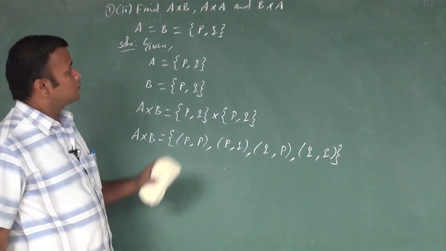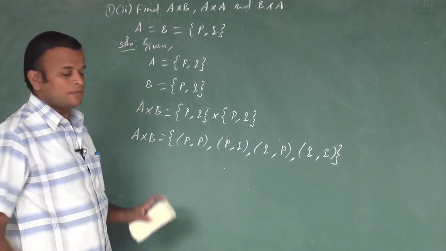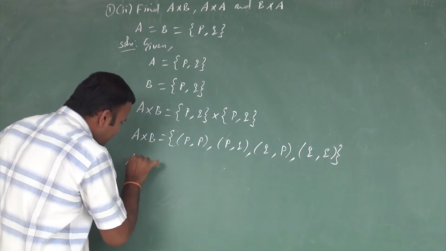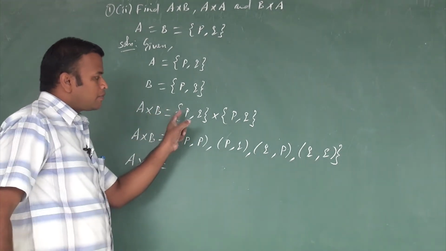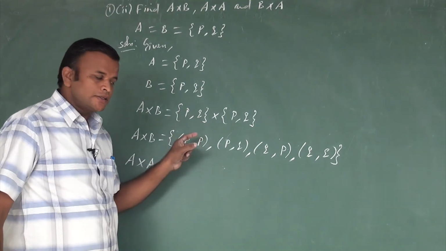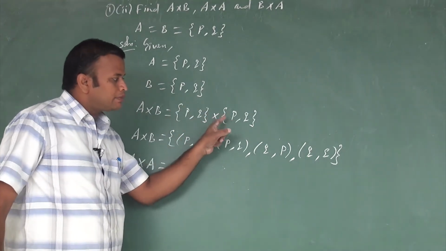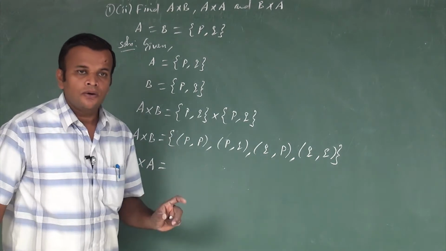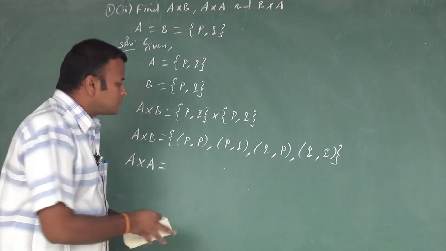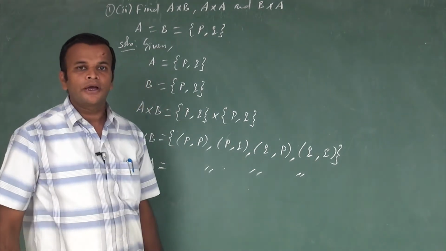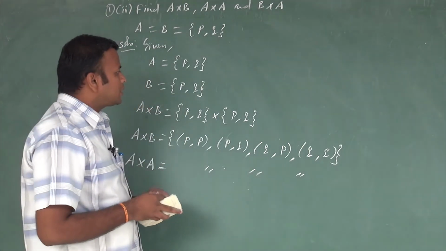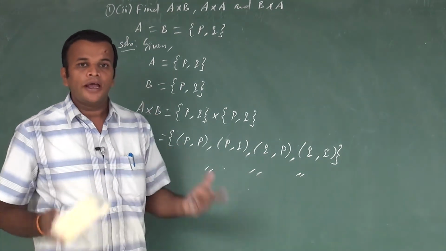What is the next question? It is A cross A. A value is {P, Q} cross, and A value is again {P, Q}. So A cross A is also the same, with all the same possible ordered pairs, because here A and B contain an equal and same number of elements.